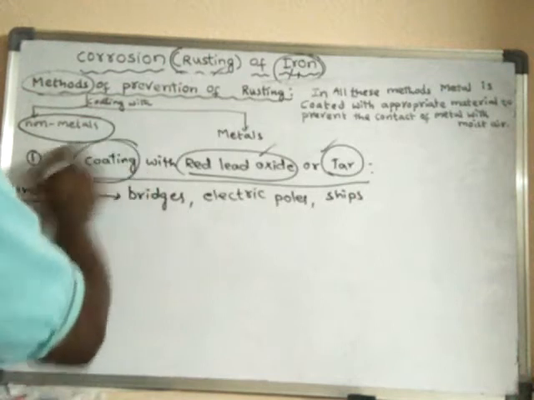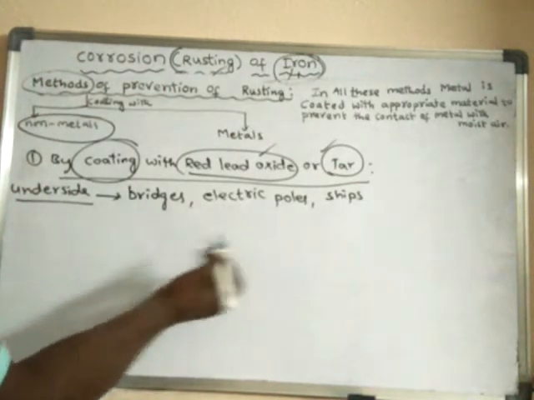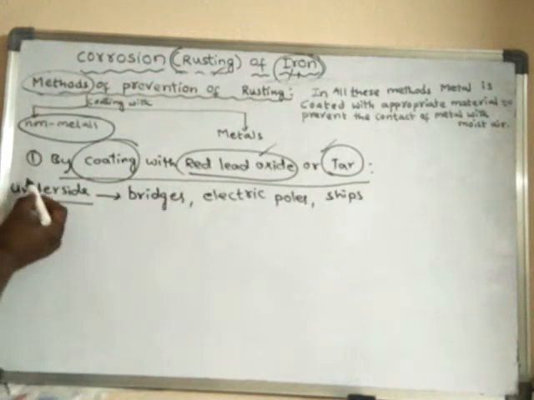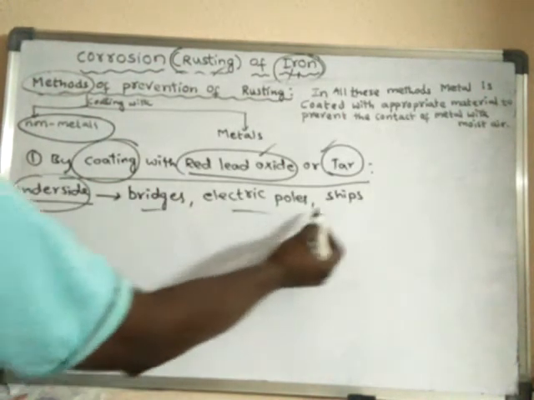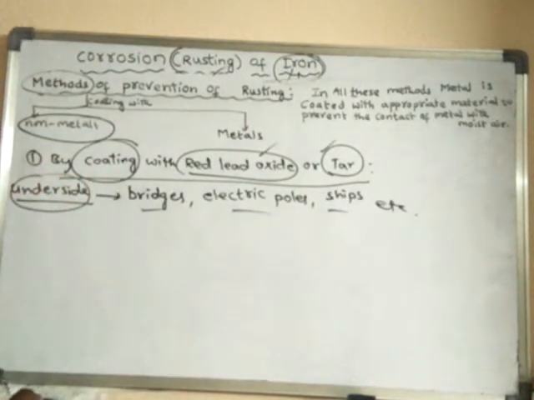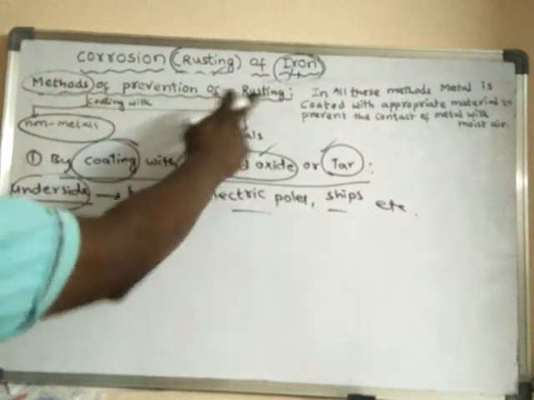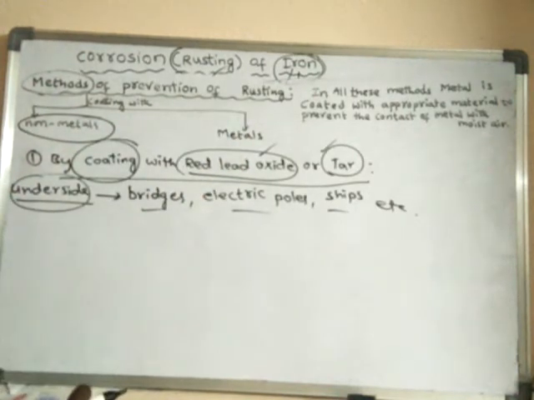They are coated with red lead oxide, or else with tar, so that moist air does not come into contact with the iron, and hence the formation of rust is prevented.